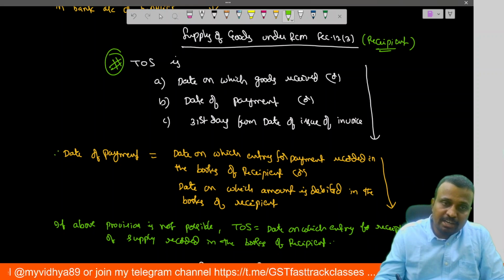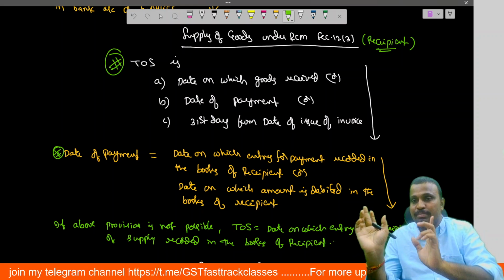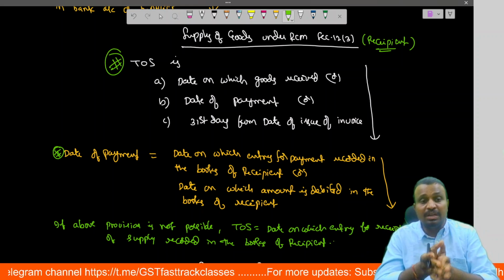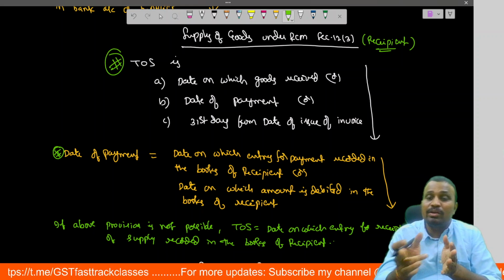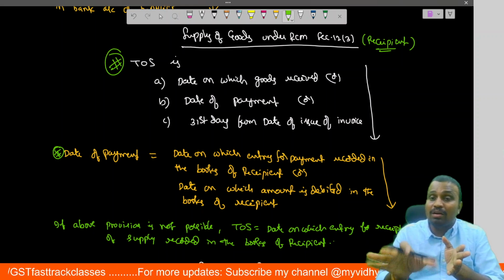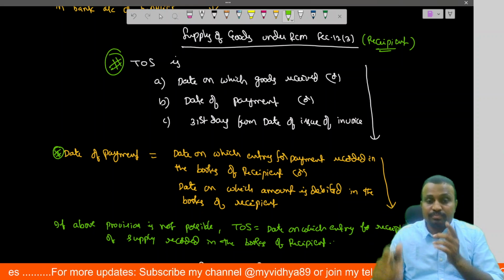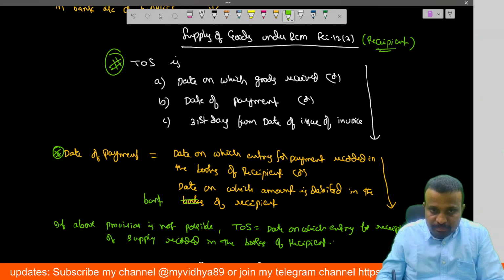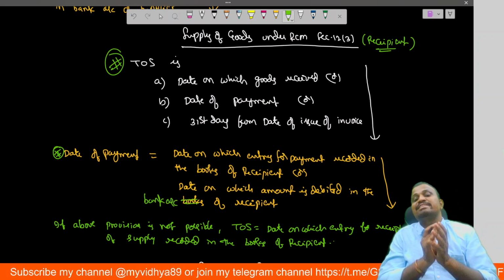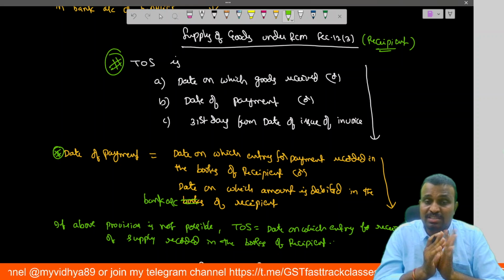And what is meant by date of payment here? Here the date of payment is defined from the point of view of the recipient, not the supplier. So date of payment is nothing but the date on which entry for payment is recorded in the books of the recipient or the date on which the amount is debited in the bank account of the recipient, whichever is earlier.